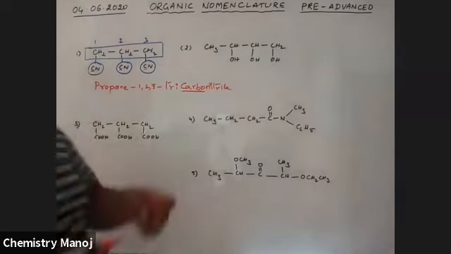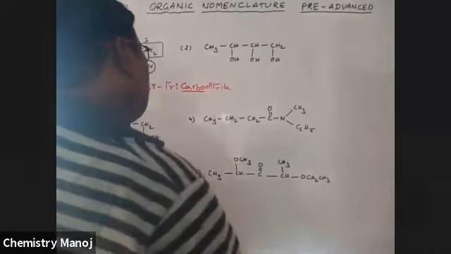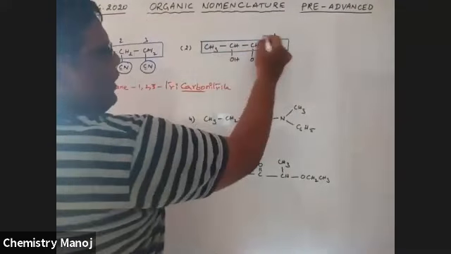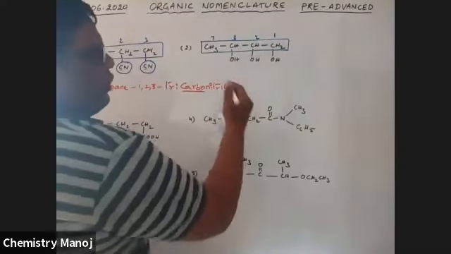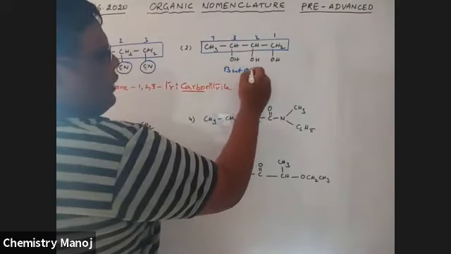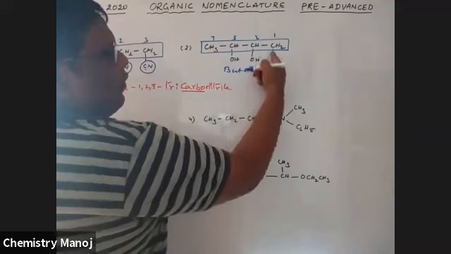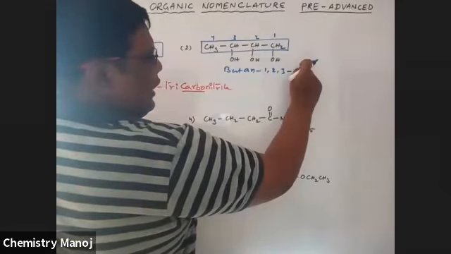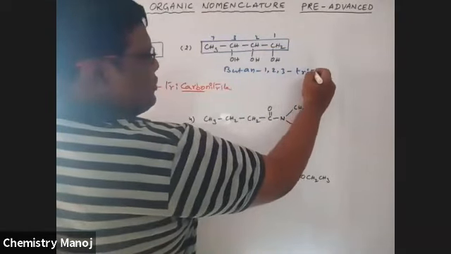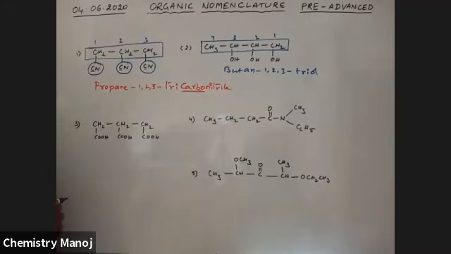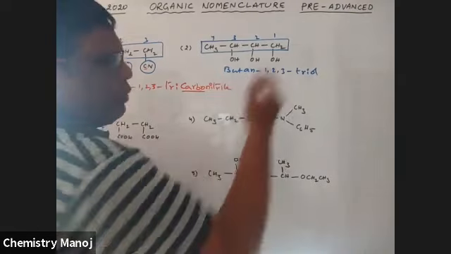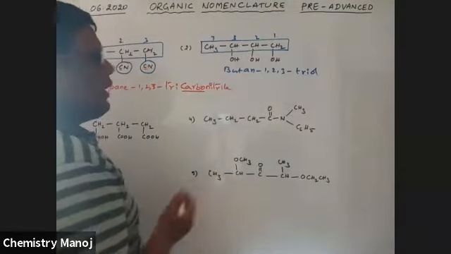Okay, so see this one. This one is, no doubt, well known to most of the students. So see the longest chain. It is the longest chain. 1, 2, 3, 4. Therefore it is butane. First carbon, second carbon, third carbon, 1, 2, 3, triol. Because these are the functional groups. Butane 1, 2, 3 triol. So, or 1, 2, 3 butanetriol is the acceptable name.